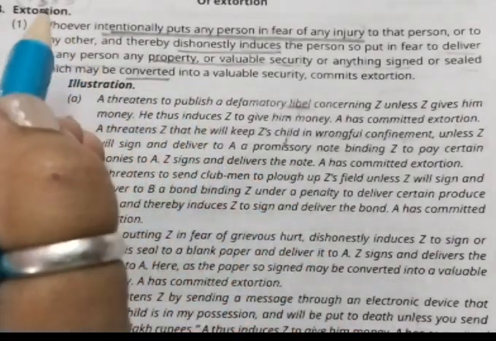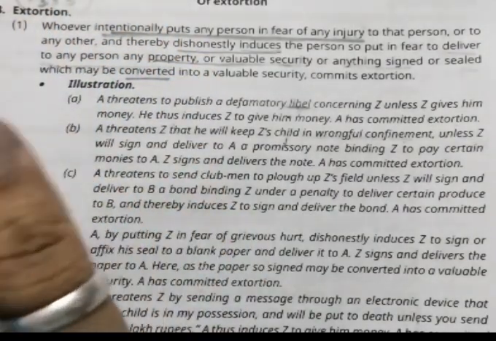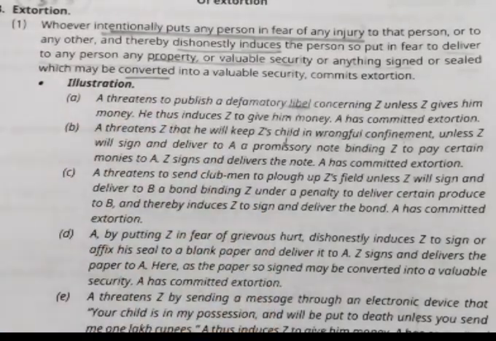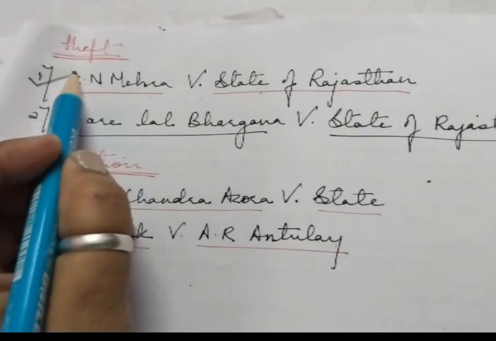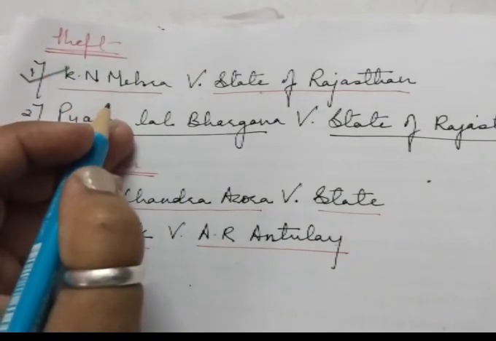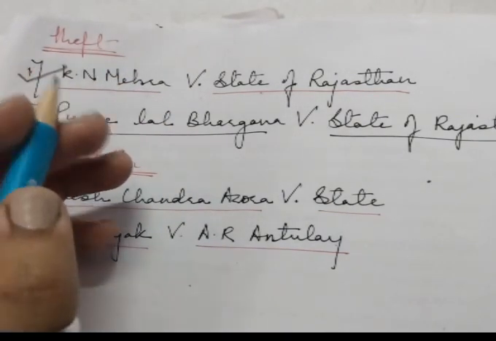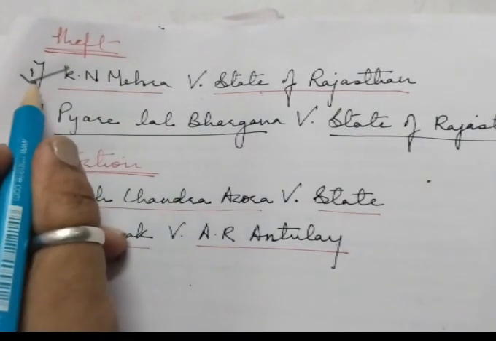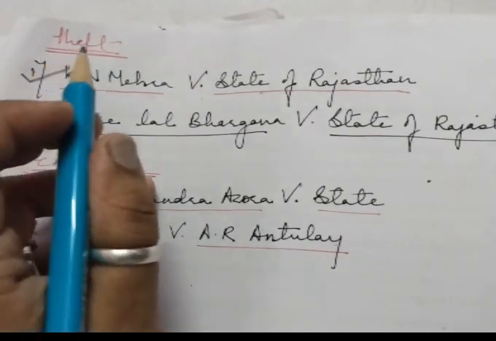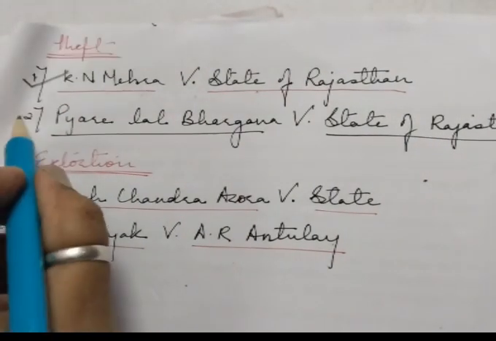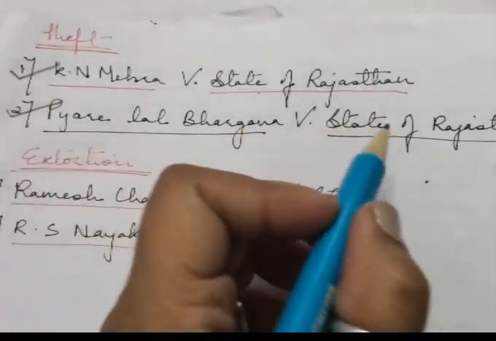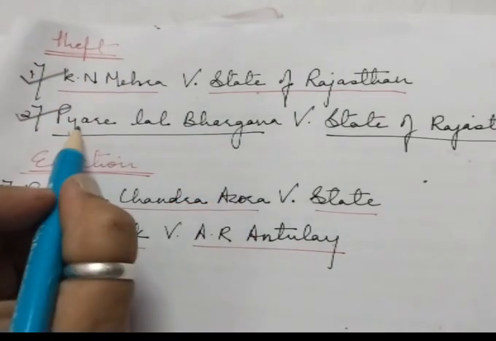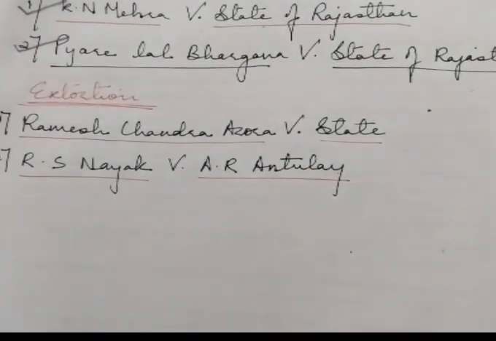I hope you can understand after going through the ingredients of extortion. So now let's see some case law regarding theft and extortion. The first case is K. N. Mehra versus State of Rajasthan. Here the accused took an aircraft for a joyride without permission. The court held that it amounts to theft since the intention was dishonest and it was without consent. So this is theft. And the second one is Pyare Lal Bhargava versus State of Rajasthan. Here taking away property dishonestly without consent constitutes theft. So this is a landmark case.